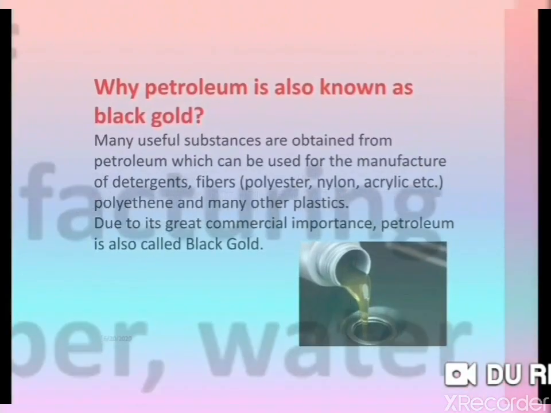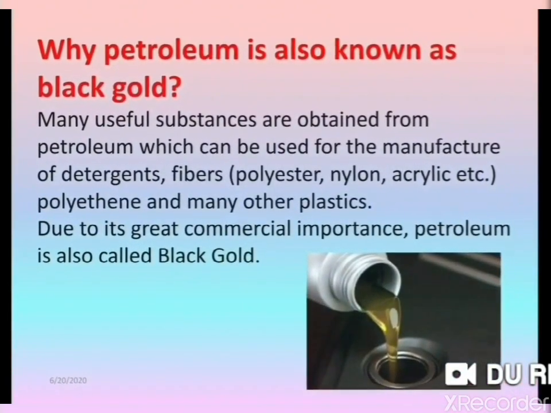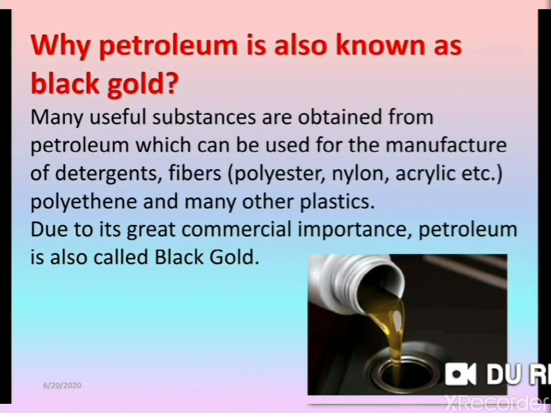That's why the question comes to my mind: why is petroleum also known as black gold? Many useful substances are obtained from petroleum, which can be used for the manufacture of detergents, fibers like polyester, nylon, acrylic, etc., and polythene, and many other plastics.